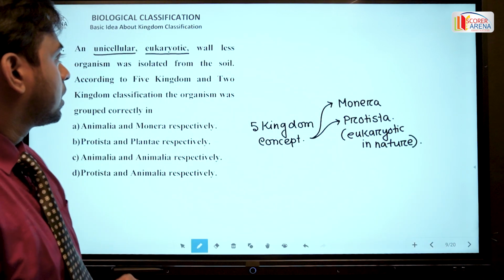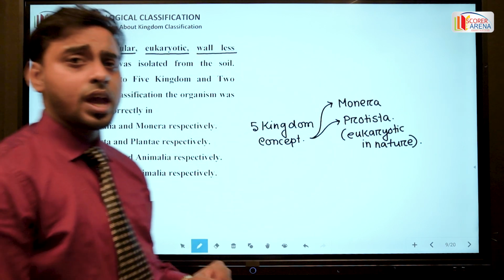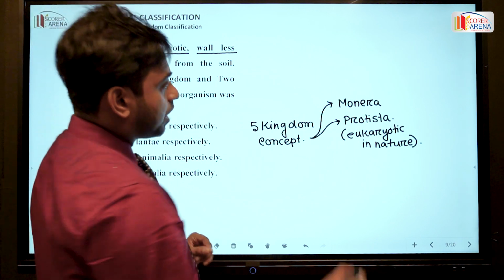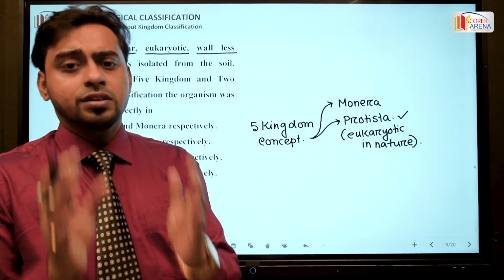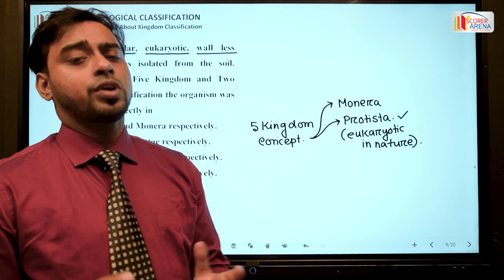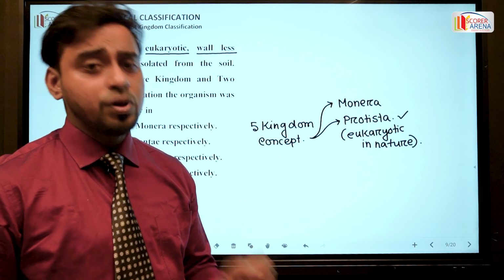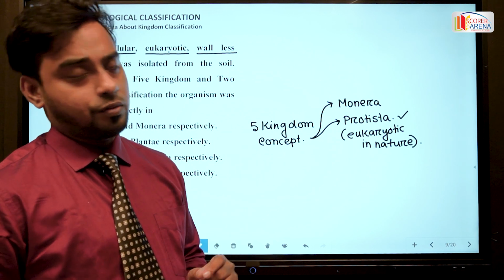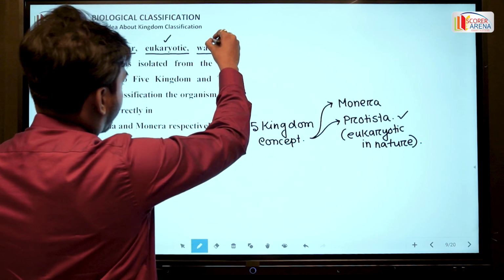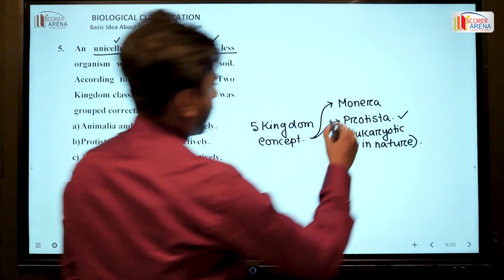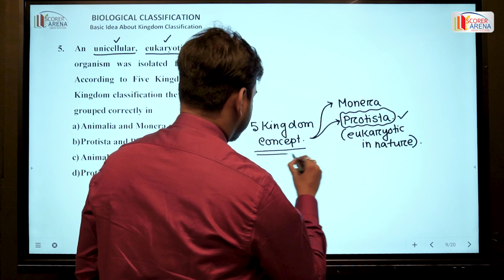Now the next character is wall-less. That means the organism without cell wall. The Protista includes the members which have cell wall, and this group of Protista are known as plant Protista, whereas it also includes the animal Protista which is devoid of cell wall. So unicellularity, eukaryotic organization and without cell wall, all are the characteristic features of Protista according to 5 kingdom concept.